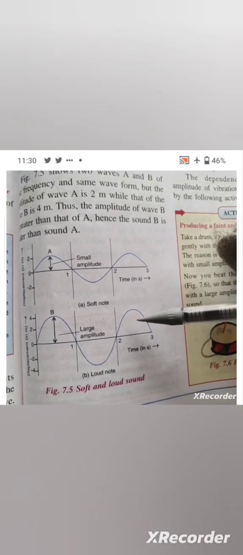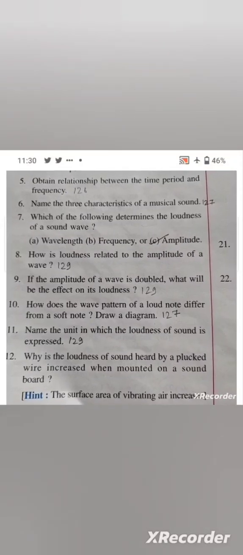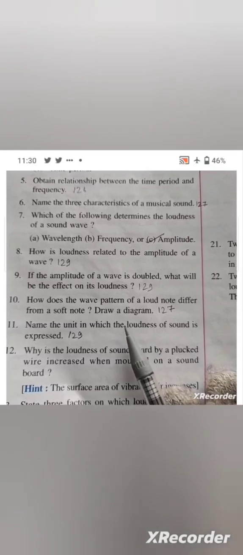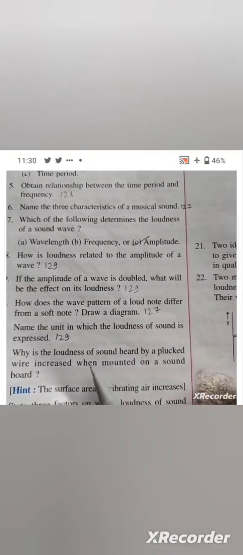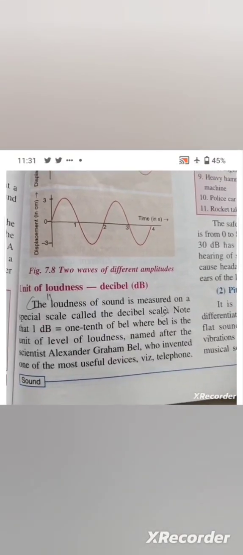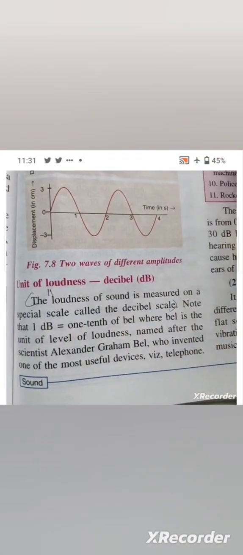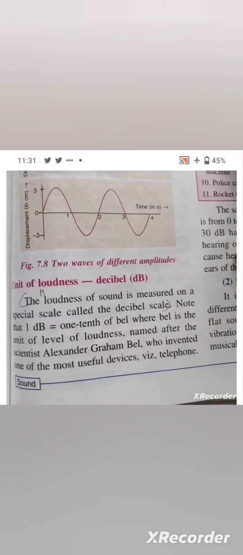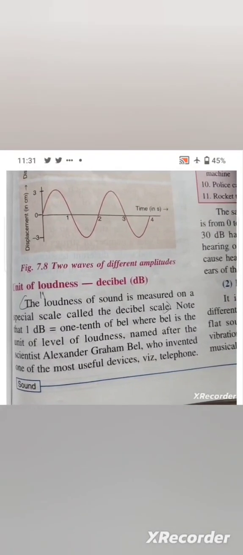Question number 11, name the unit in which the loudness of sound is expressed. Its answer is given on page number 129. On page number 129, heading Unit of Loudness, Decibel. The loudness of sound is measured on a special scale called the decibel scale. This is your answer number 11.